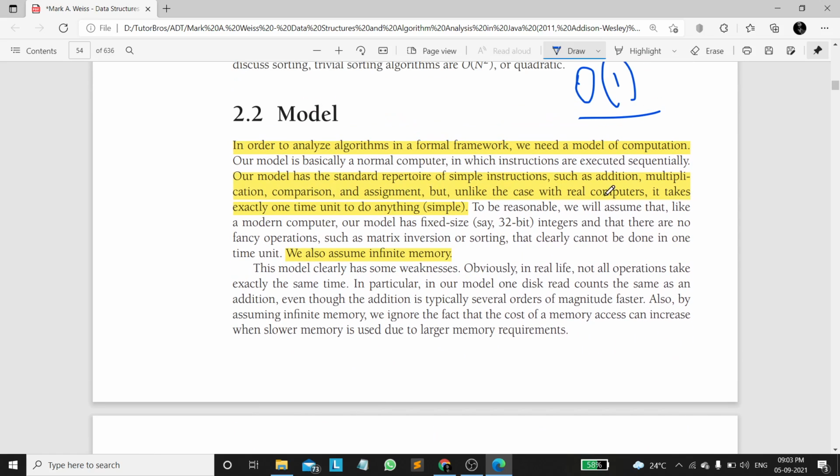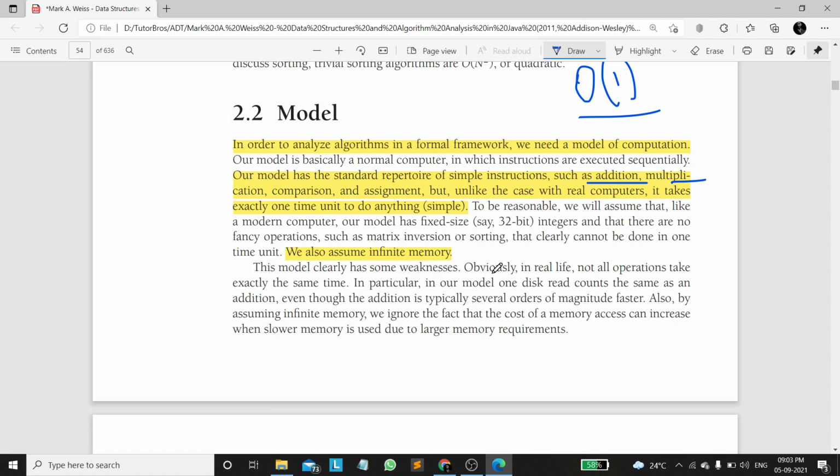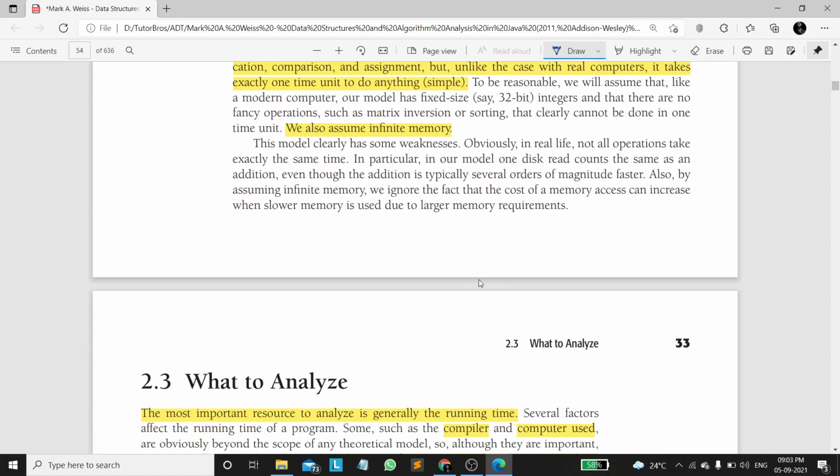These are constant operations: addition, multiplication, comparison and assignment take constant time. But if we sort an array or multiply two matrices, it won't take constant time, because it contains many assignment, multiplication and addition operations. Summing up all those things, based on the size of the input, we estimate the time complexity, right?